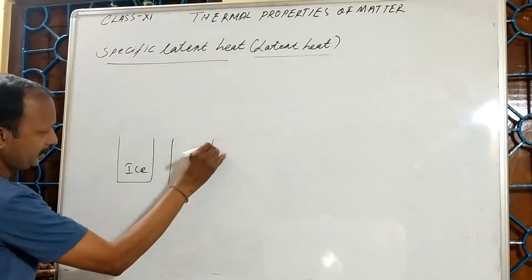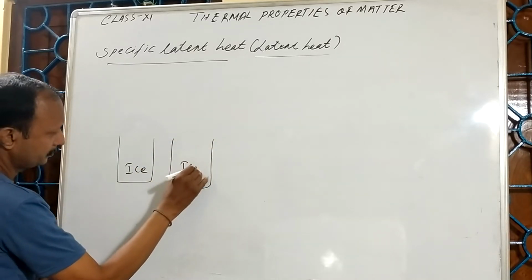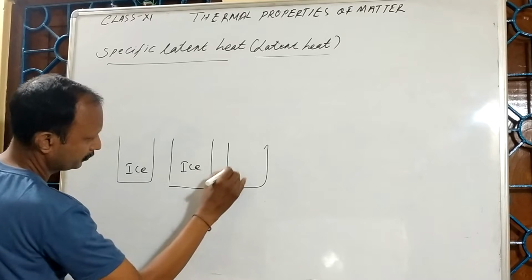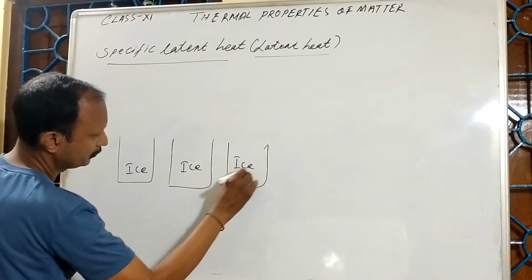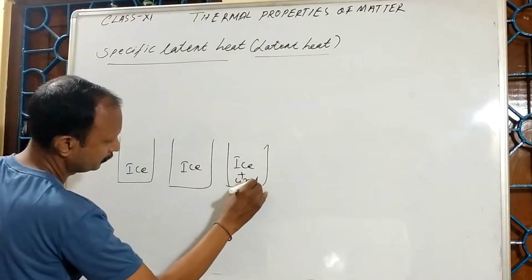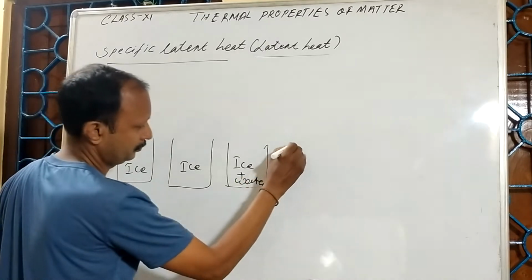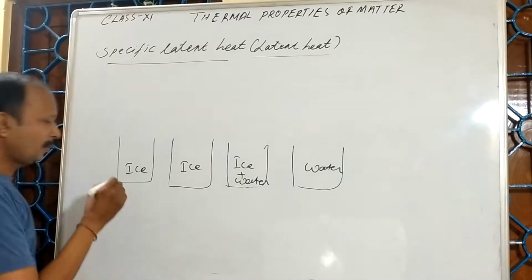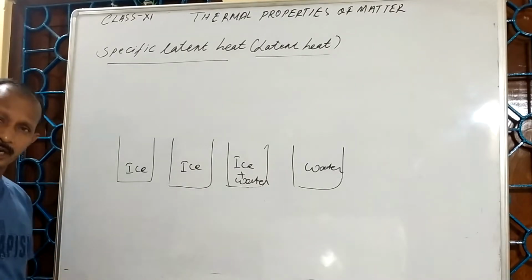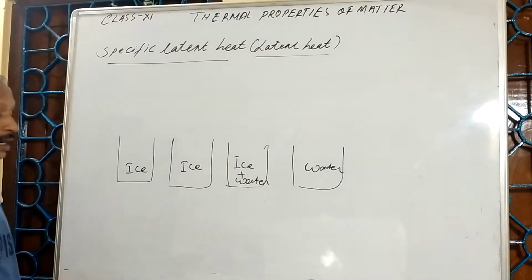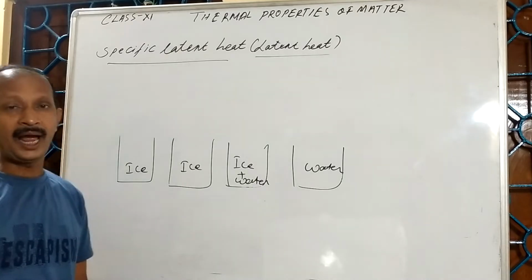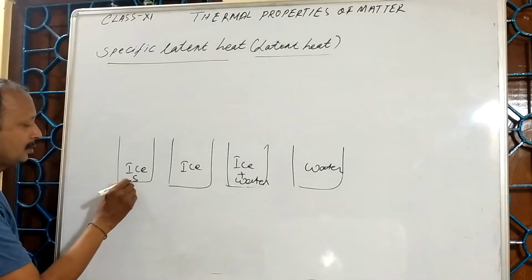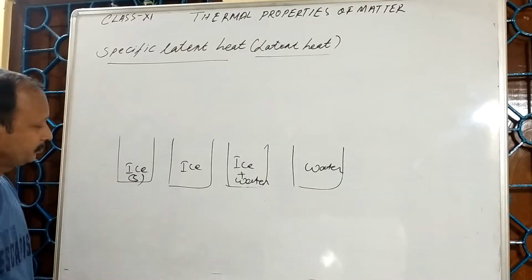I am supplying heat. I have taken solid ice, which is the solid state.